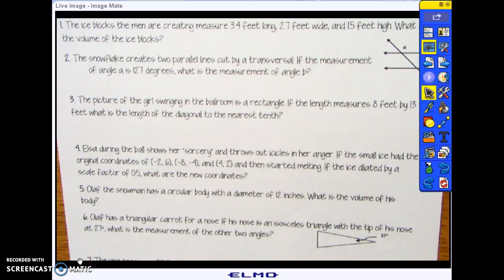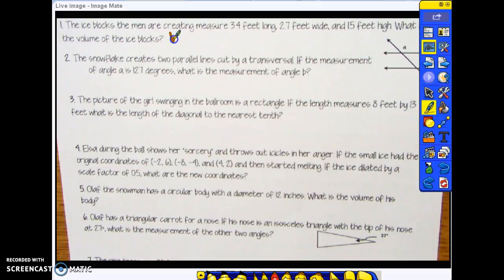For the review for units 1 through 3, we used the movie Frozen and had some math questions that we had to answer during class while we watched the movie. Number 1 says the ice blocks the men are creating measure 3 4/10 feet long, 2 7/10 feet wide, and 1.5 feet high. What is the volume of the blocks?